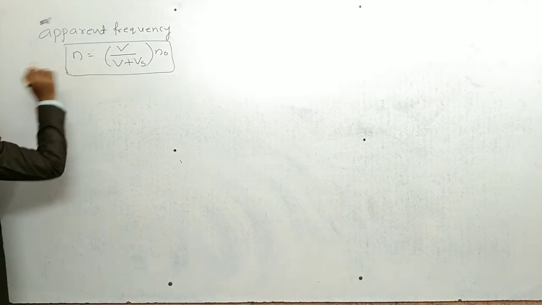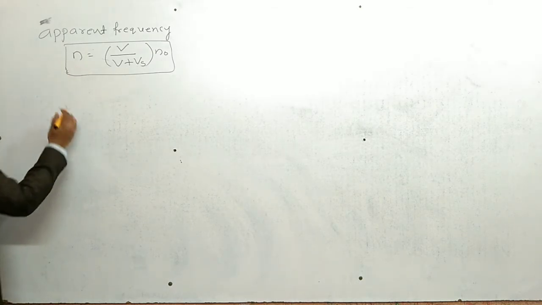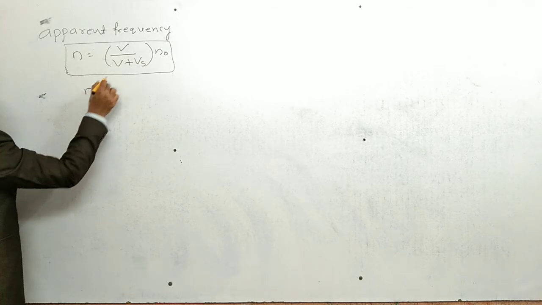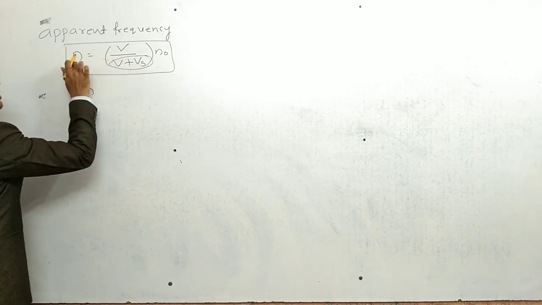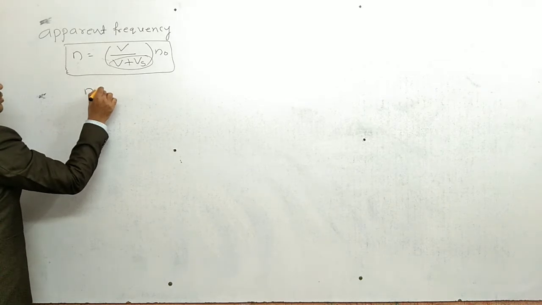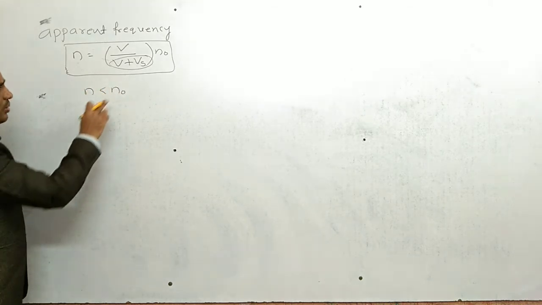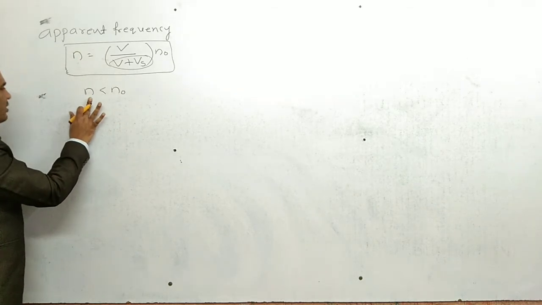Now we can derive another formula for the same apparent frequency, an approximate formula. In this case the denominator value is higher, so the apparent frequency is a lower value. The apparent frequency is less than the actual frequency produced by the source. So the apparent frequency decreases here.